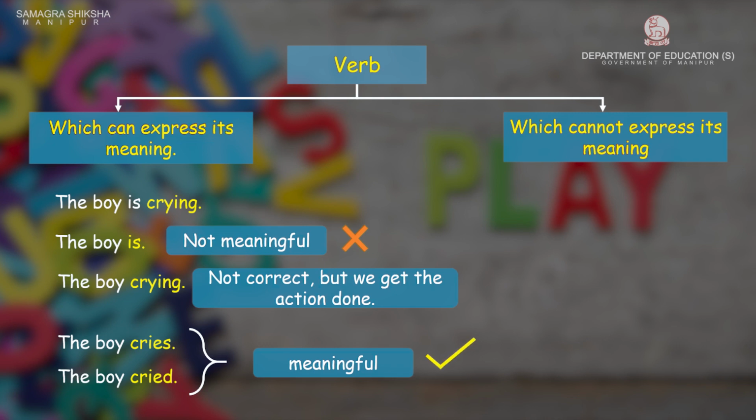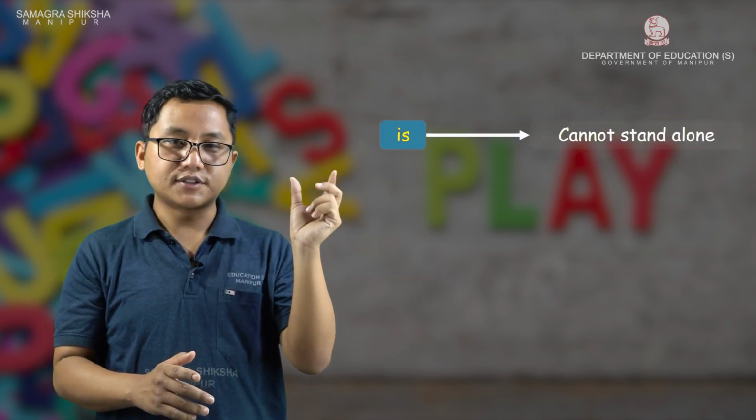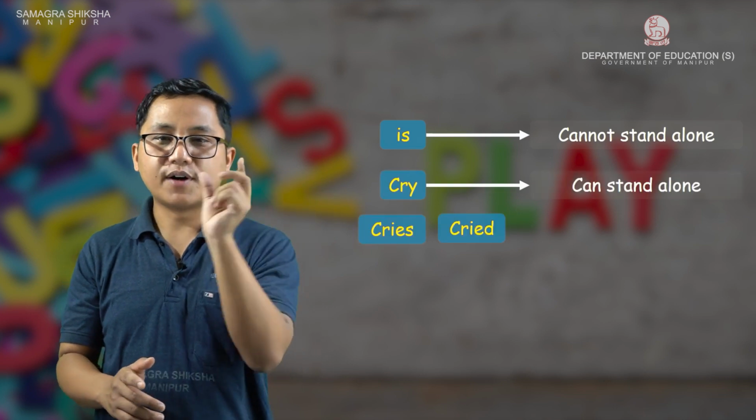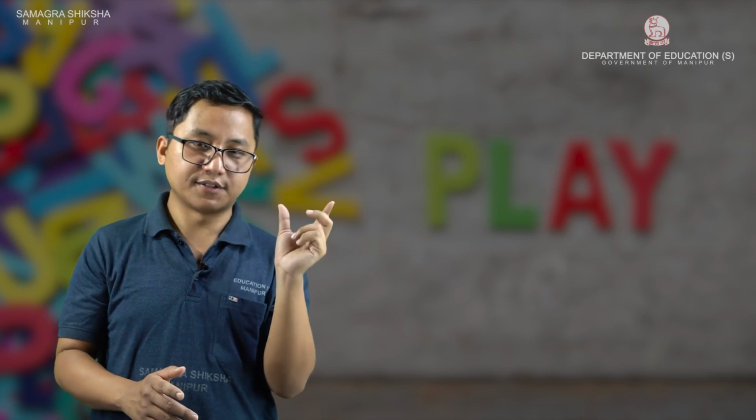So "is" cannot stand alone. But the word cry can stand alone: cry, cries, cried, or cry itself. They can stand alone. "Is", "am", "are" cannot stand alone. They cannot express anything by themselves.